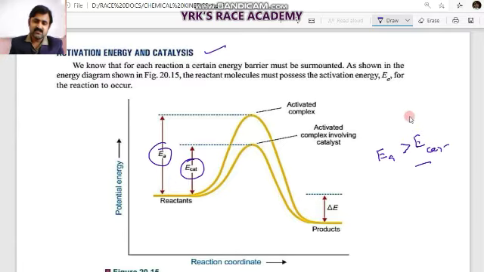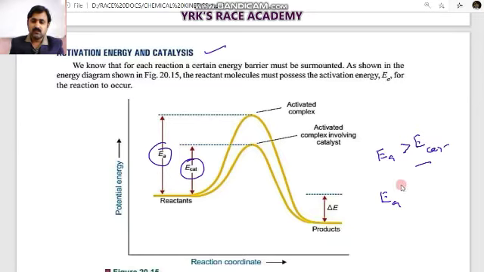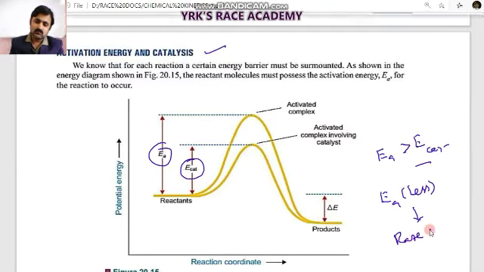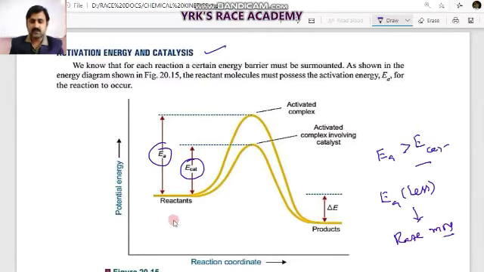So which is faster? The one with less activation energy, then the reaction rate is more, that is faster. So the activated complex involving the catalyst is said to be the best way of studying the rate of reaction. So the catalyst changes the path of the reaction.